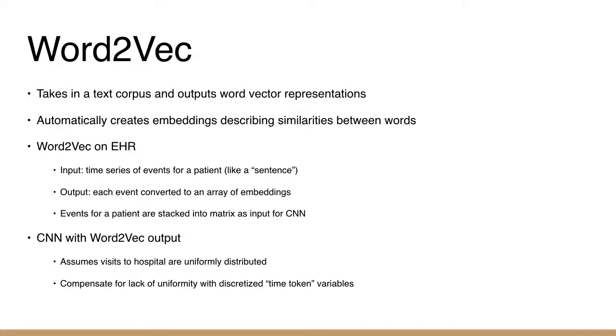Word2vec takes in time series of events for a patient like a sentence and outputs each event as an array of embeddings. Events for a patient are stacked into a matrix in temporal order to input into CNN. Since CNN assumes that each entry is uniformly distributed, we compensate by adding in discretized time tokens.